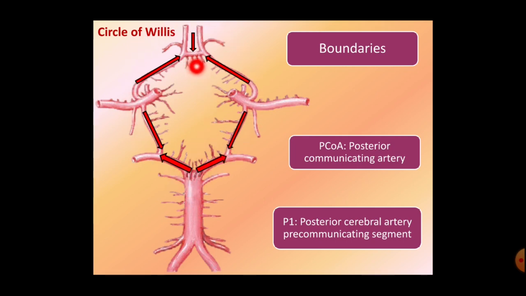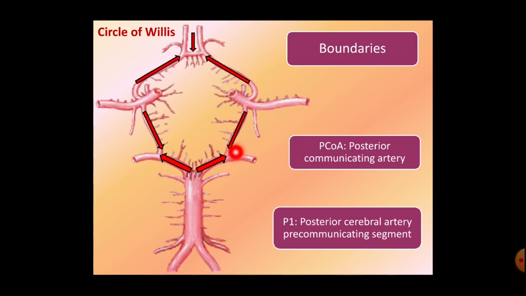It is bounded anteriorly by the anterior communicating artery, anterolaterally by the anterior cerebral artery, posterolaterally by the posterior communicating artery, and posteriorly on either side by the posterior cerebral arteries. At the posterior corner there is the termination of the basilar artery. Okay, so we have seen the boundaries of the circle of Willis.